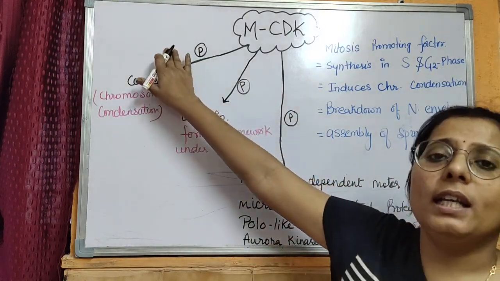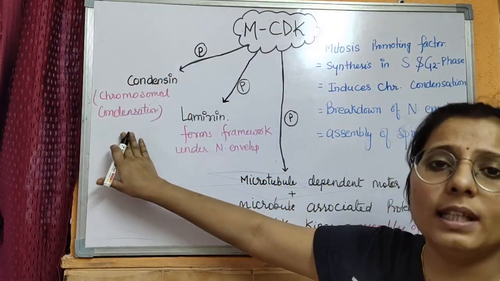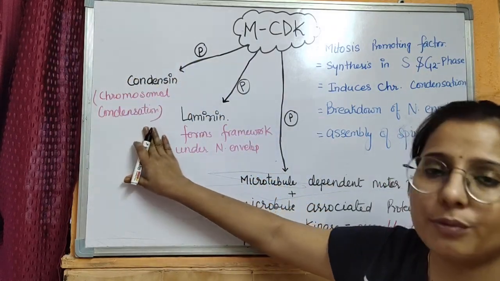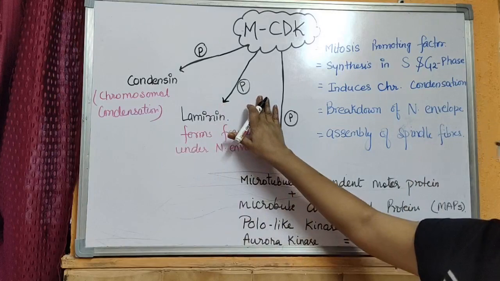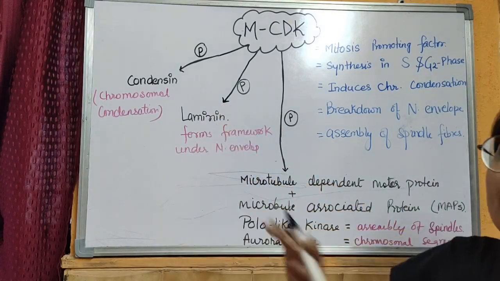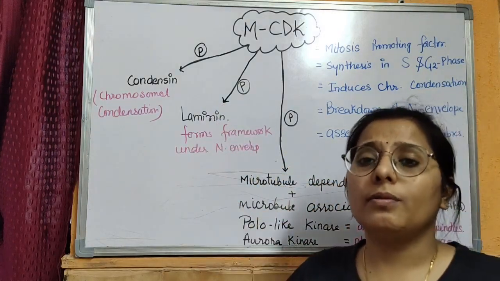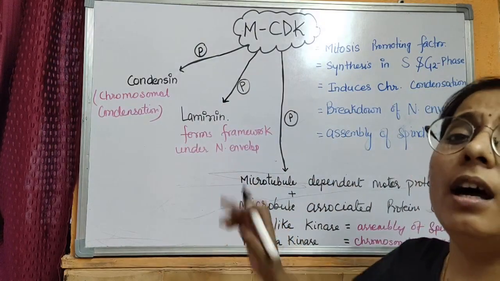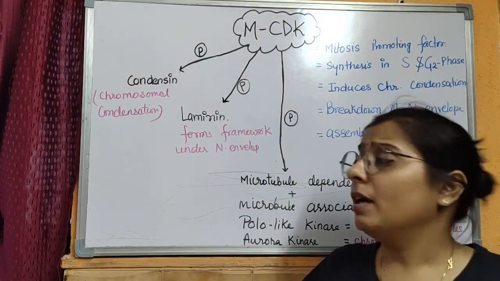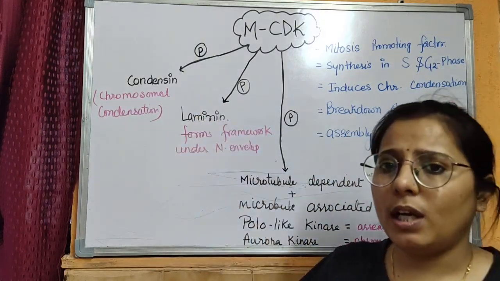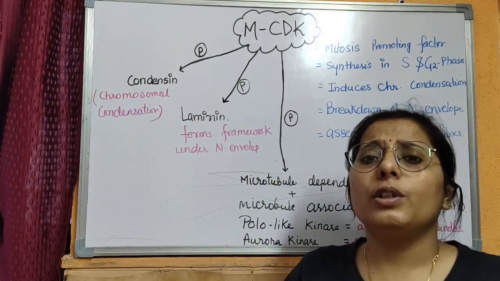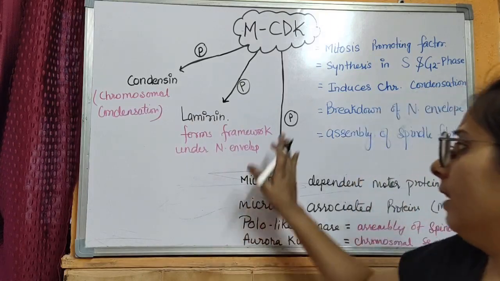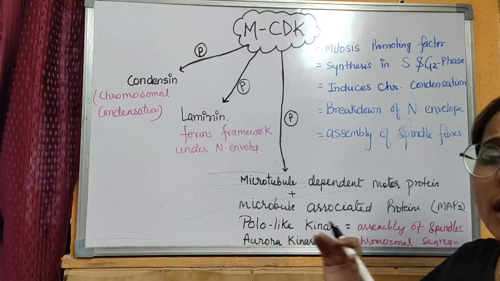Firstly, it phosphorylates the condensin protein that is involved in the condensation of chromosome. Then it phosphorylates the laminin protein that forms a network of fibers just under the nuclear envelope. When this laminin is phosphorylated, the dissolution of nuclear envelope occurs. Further, it phosphorylates 4 other proteins.